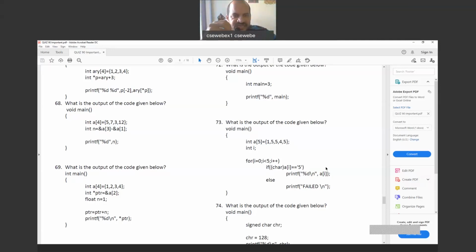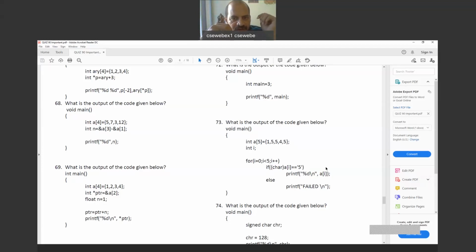I know only the ASCII equivalents of 0 to 9, capital A to Z, and small a to z. 0 to 9 starts from 48; value 48 is the ASCII value of the symbol 0 on the keyboard.